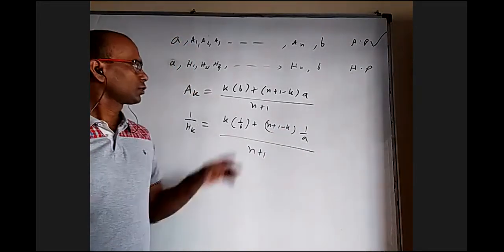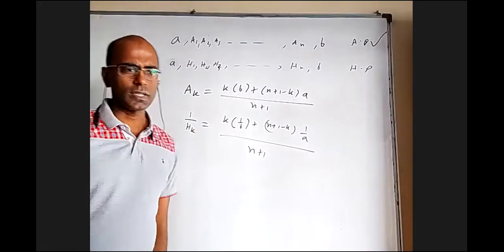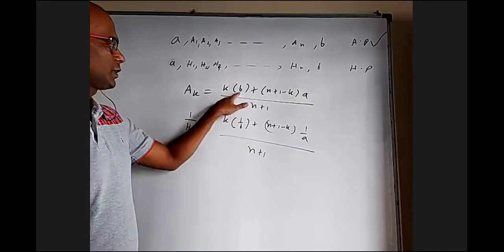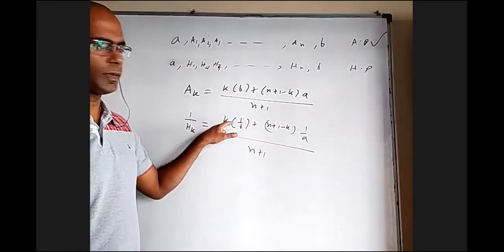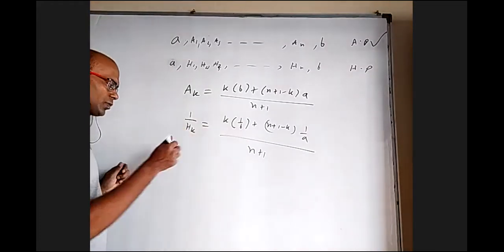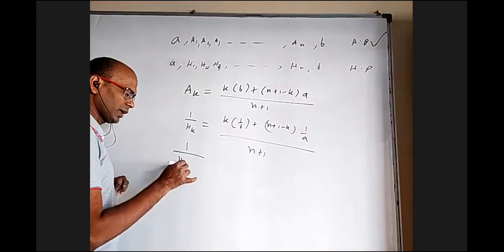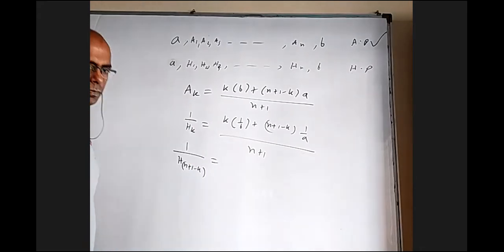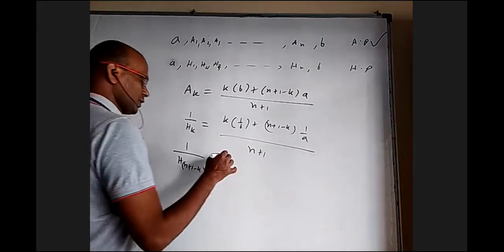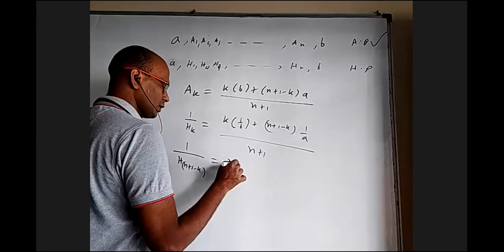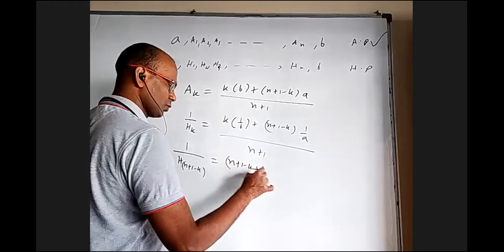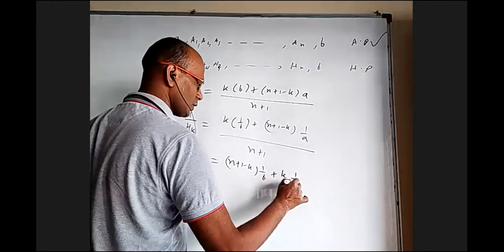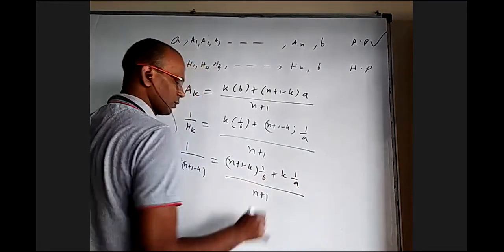Okay. When I multiply these two, I don't think I'll get a constant because this is k b and this is k a. So instead of finding the kth harmonic mean, I want to find the reciprocal of the (n plus 1 minus k)th harmonic mean. Then what happens? I'll get (n plus 1 minus k) into 1 by b plus k into 1 by a, by n plus 1.